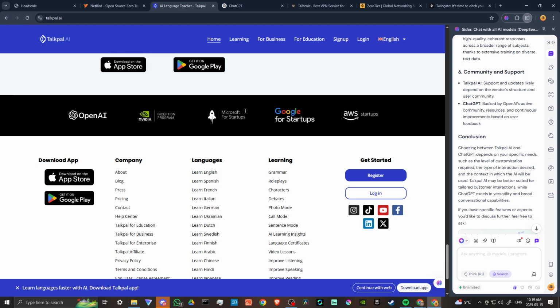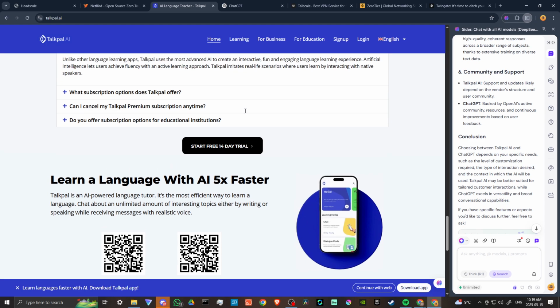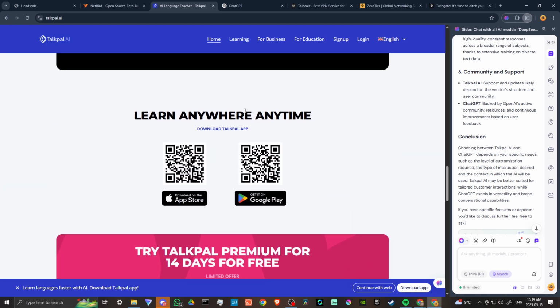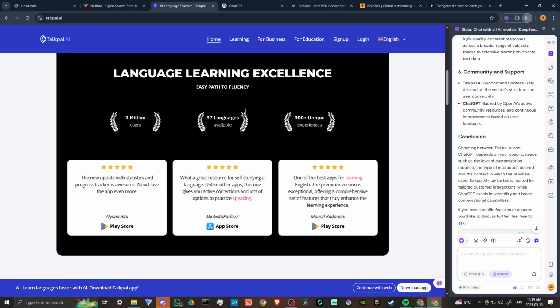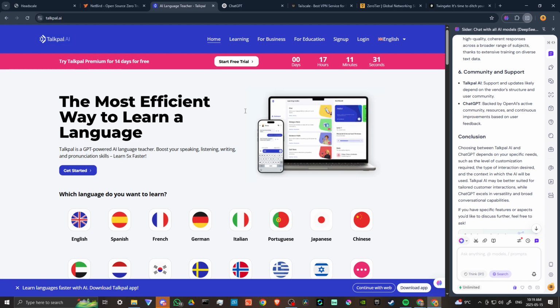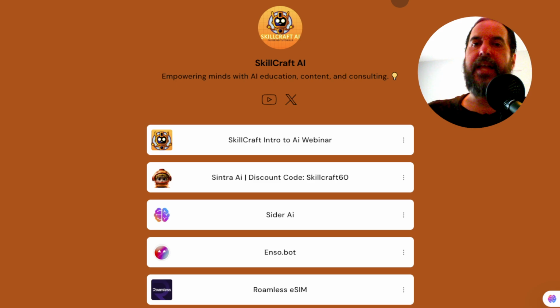Choosing between Talkpal AI and ChatGPT depends on your specific needs, such as level of customization required, the type of interaction desired, and the context in which the AI will be used. Talkpal AI may be better suited for tailored customer interactions, while ChatGPT excels in versatility and broad conversational capabilities. And that's all there is to it.